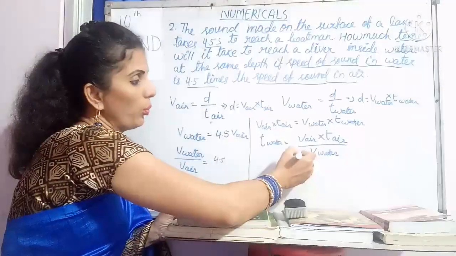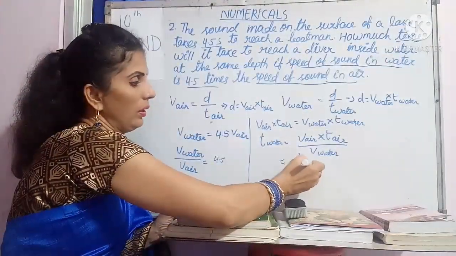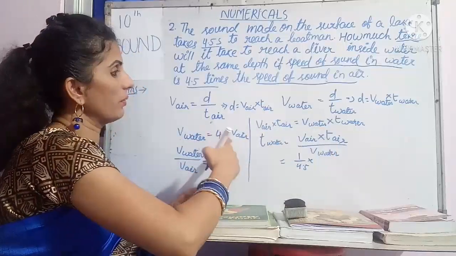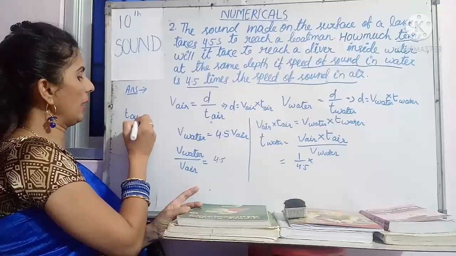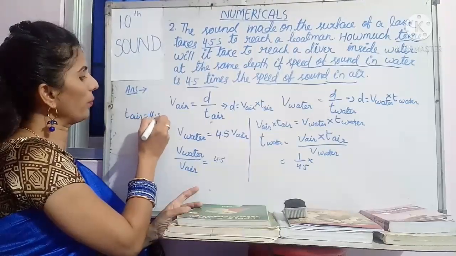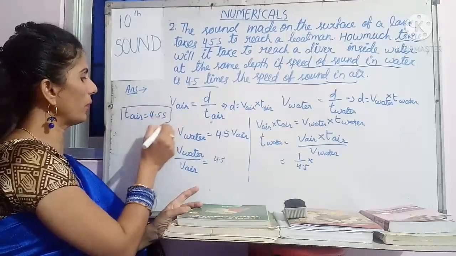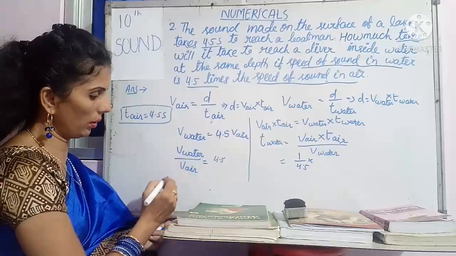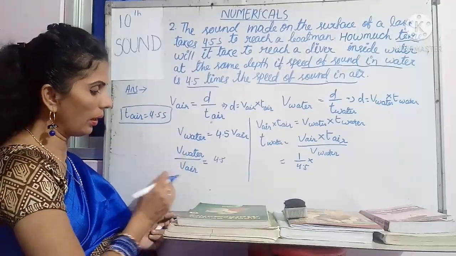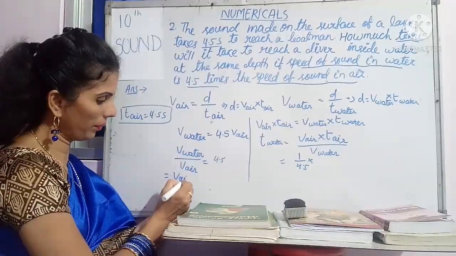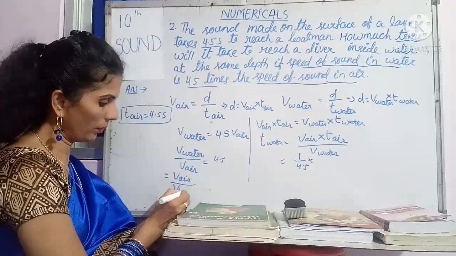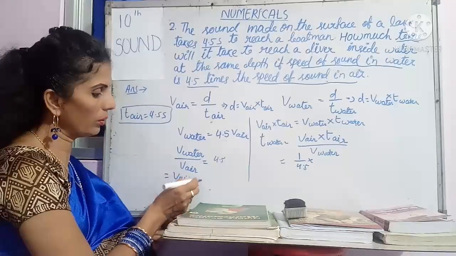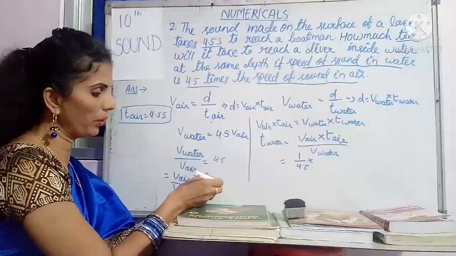So you can write 1 by 4.5 into T air, which is given as 4.5 seconds. That is also one of the given conditions. Here you can take the reciprocal, V air by V water is equal to 1 by 4.5.